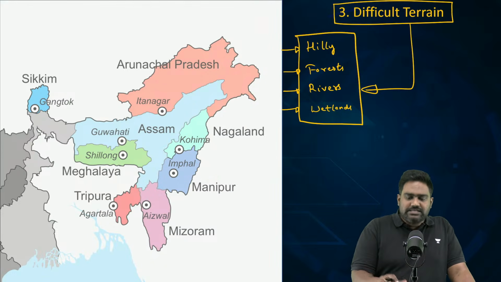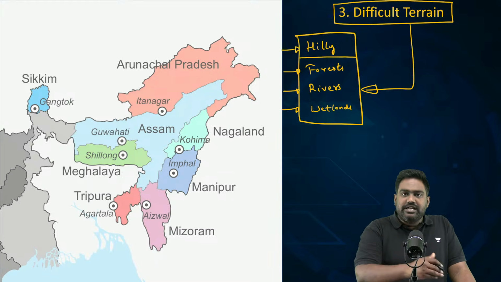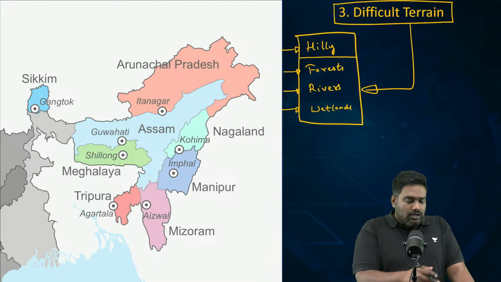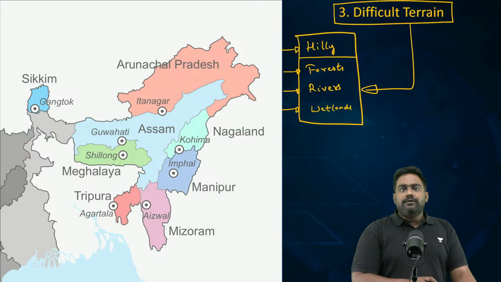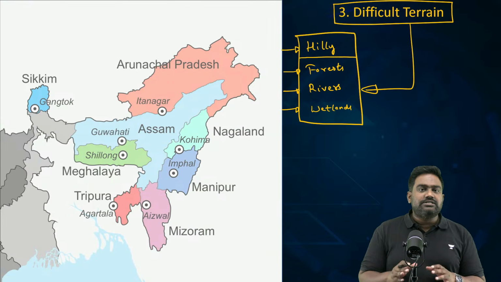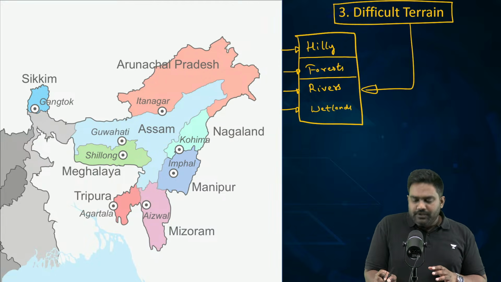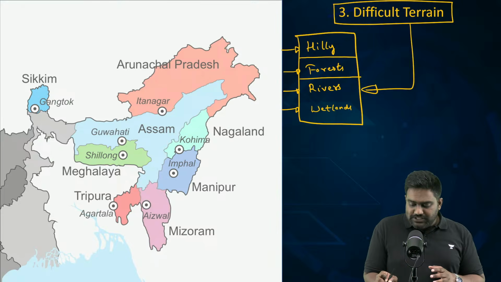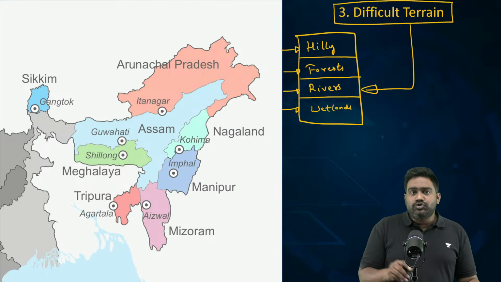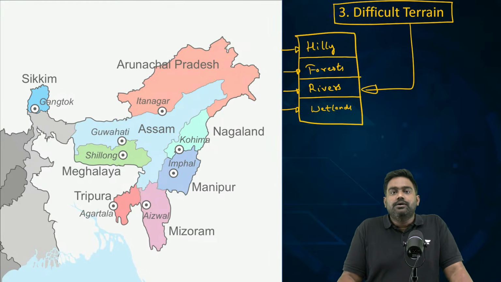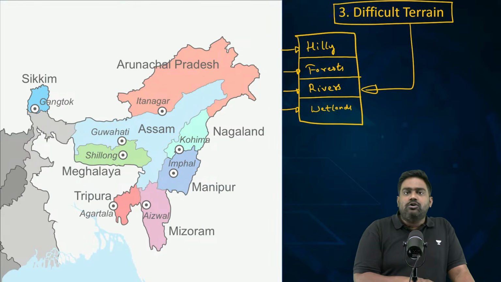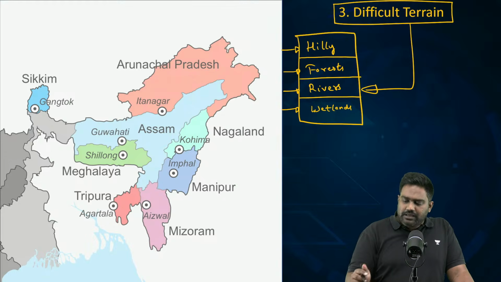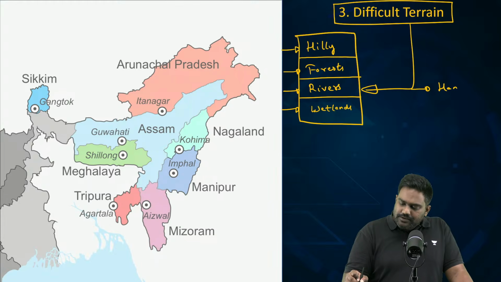The hilly mountainous areas, be it towards the Himalayas or towards the Myanmar border, towards the Bangladeshi border, across this frontier, you have hilly mountainous terrain, you have dense forests and jungles, fast flowing rivers like the Brahmaputra, which is known to flood during every monsoon. Then you have the Barak, the Feni, the Tista, multiple rivers cutting across. And this complex topography hampers development.